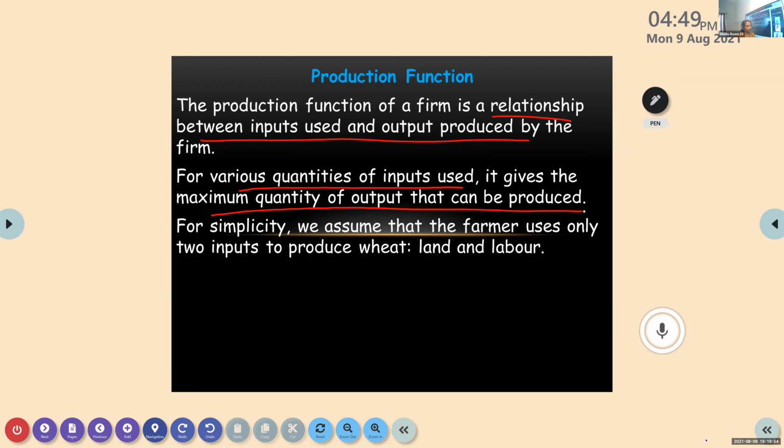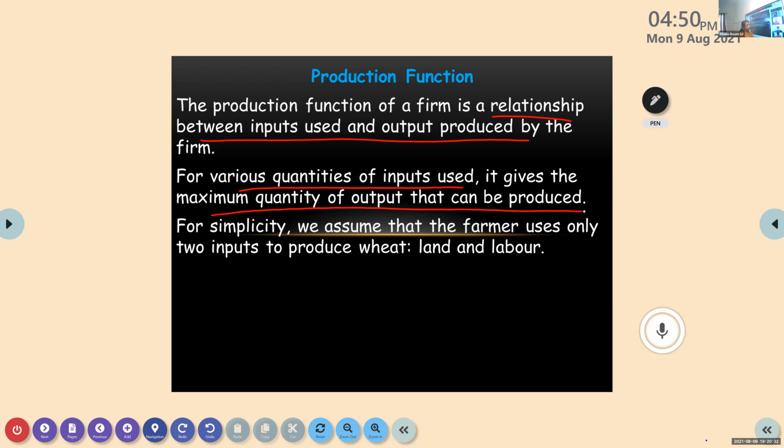Output is what? The shirt. Okay. What all inputs did I tell you? Cloth. Yes, only cloth is enough. Machinery and labor. Yes, he needs a sewing machine. His own labor he needs. All these things are considered as inputs.